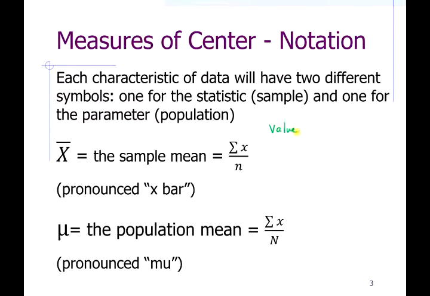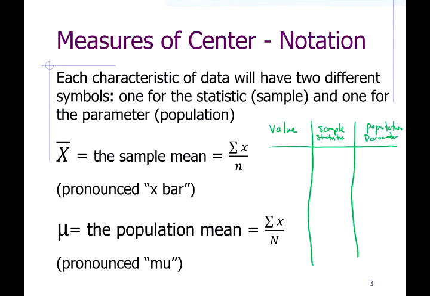I would say something like value, sample, and population, or sample statistic and population parameter to be more specific. So something like this.